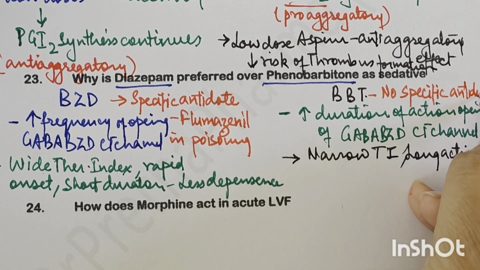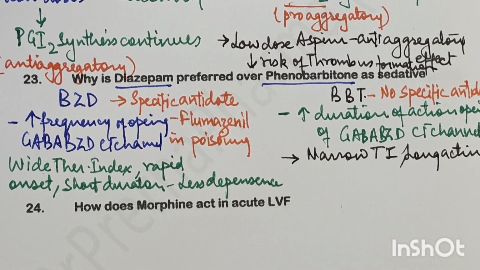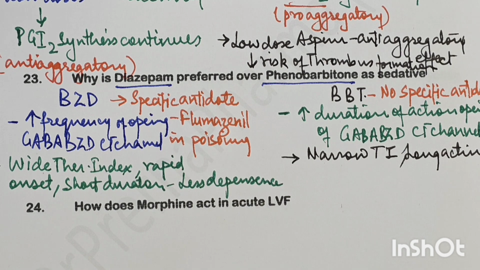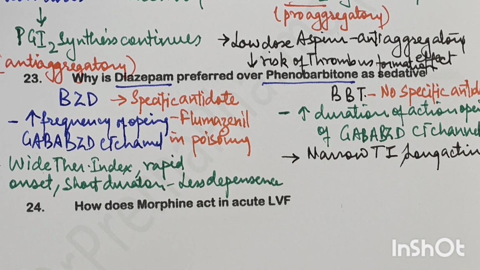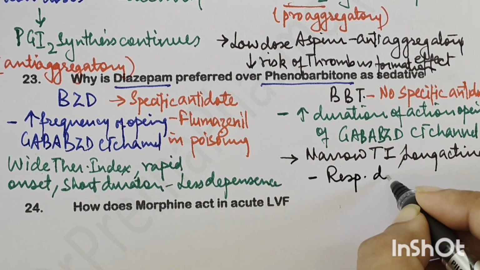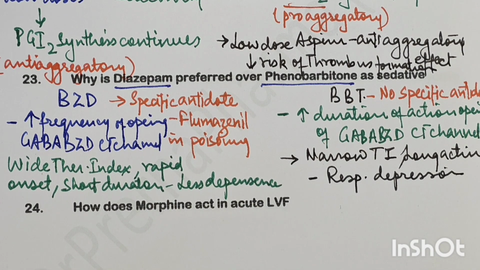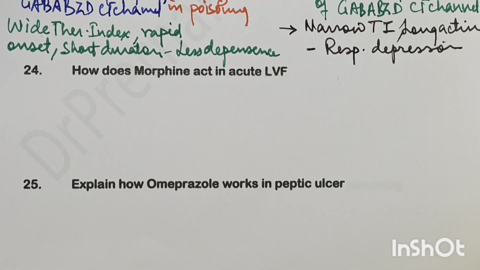So barbiturates lose out because they don't have an antidote of their own, so if barbiturate poisoning happens, then we don't have any specific treatment. While benzodiazepines have a very specific antidote, that is flumazenil. So diazepam is safe and much more preferred also. Barbiturates also cause respiratory depression; CNS depression both cause, so therefore diazepam is safe over phenobarbital.